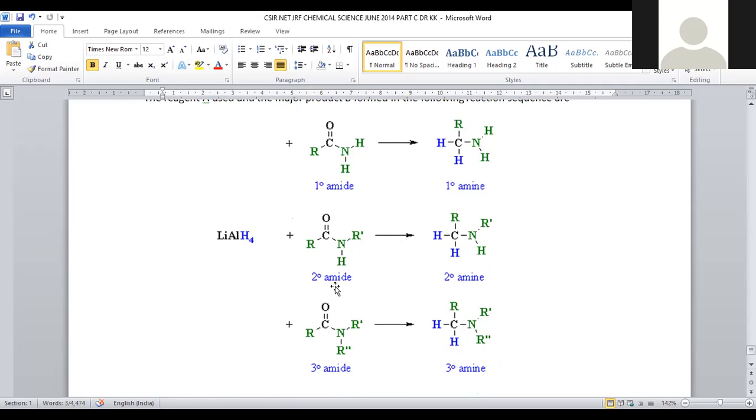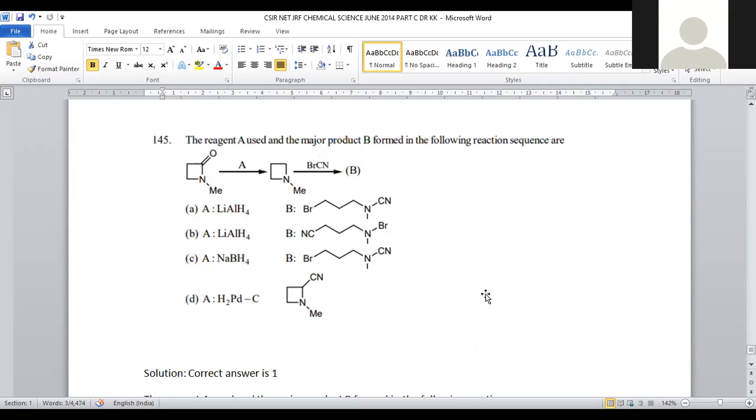If you take a secondary amide, it converts into the corresponding secondary amine, and a tertiary amide, when subjected to reduction with lithium aluminum hydride, is subsequently turned into a tertiary amine. So this is the proof for the reducing nature of lithium aluminum hydride, so that whatever amide you are taking, the corresponding amine will be generated. So here the suitable reagent for this conversion A will be lithium aluminum hydride, that is provided in options number 1 and 2. We have to predict what will be the final product.